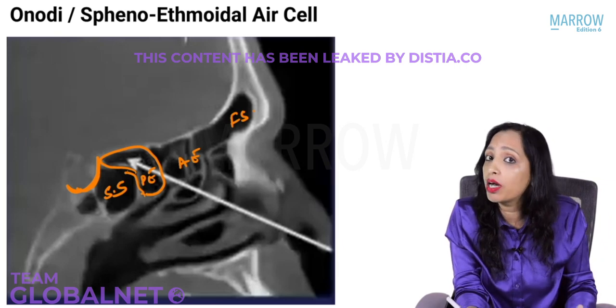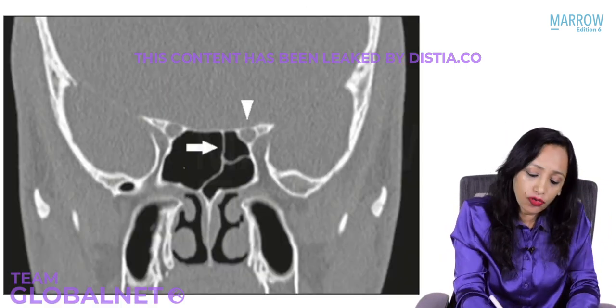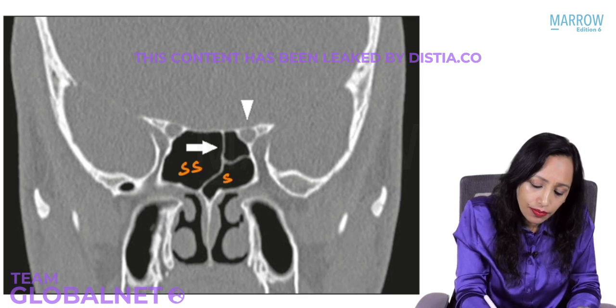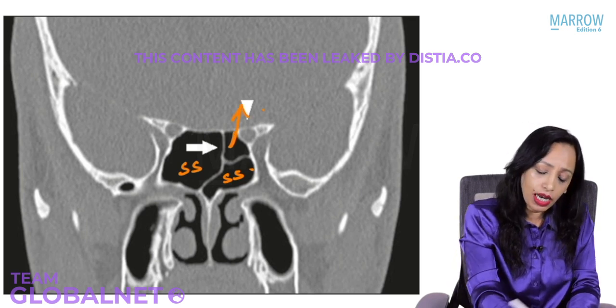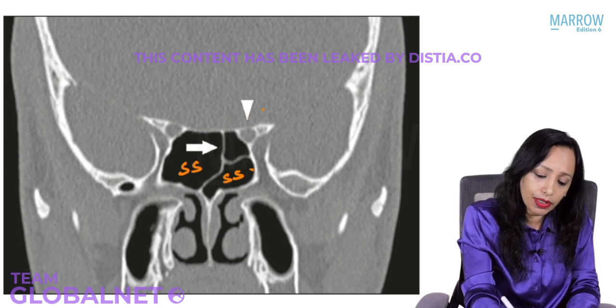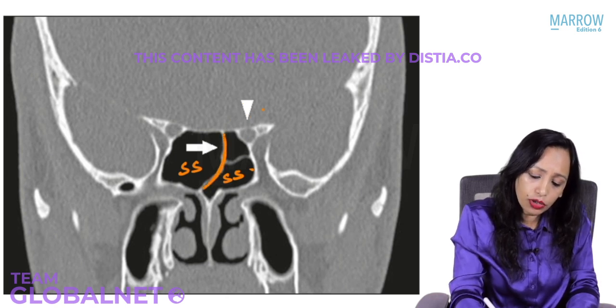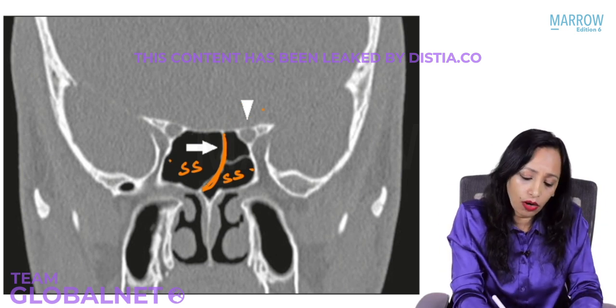And how will this appear on a coronal cut section? Just see here. This is the sphenoid sinus. These are the two sphenoid sinuses. How do we know that this is the sphenoid sinus and this is not? In between the two sphenoid sinuses, we always have a vertical septum. So this vertical septum will divide the two sinuses. This is one of them, this is the other.